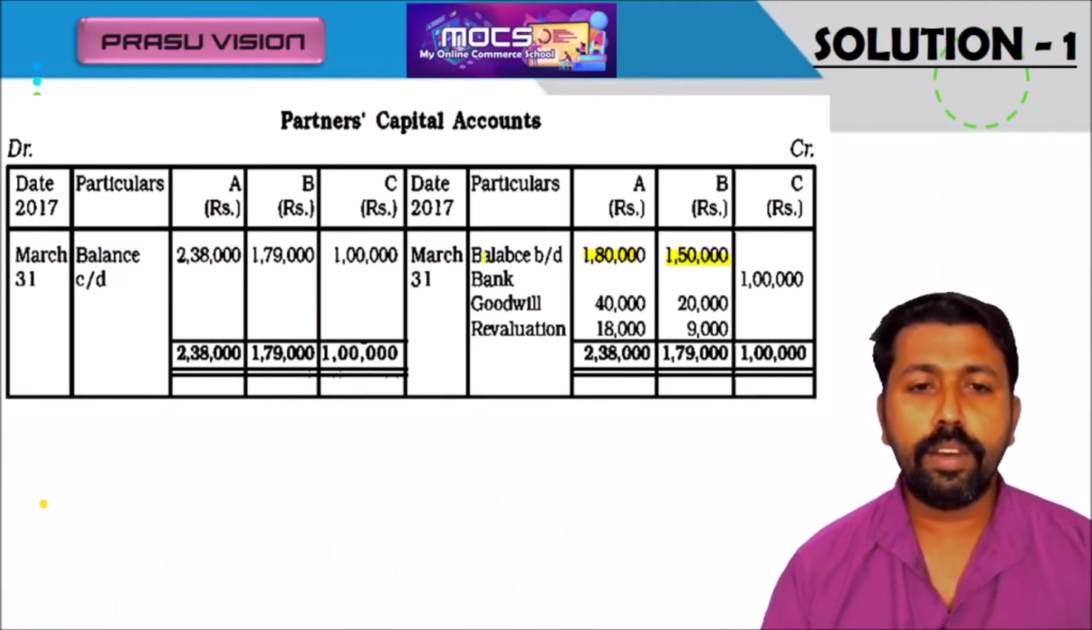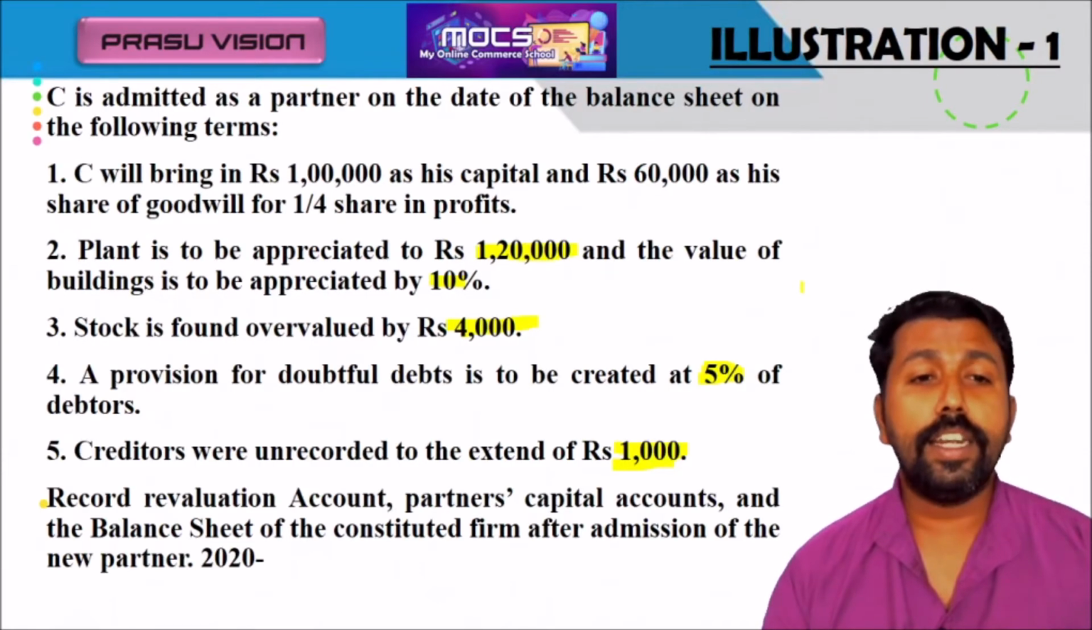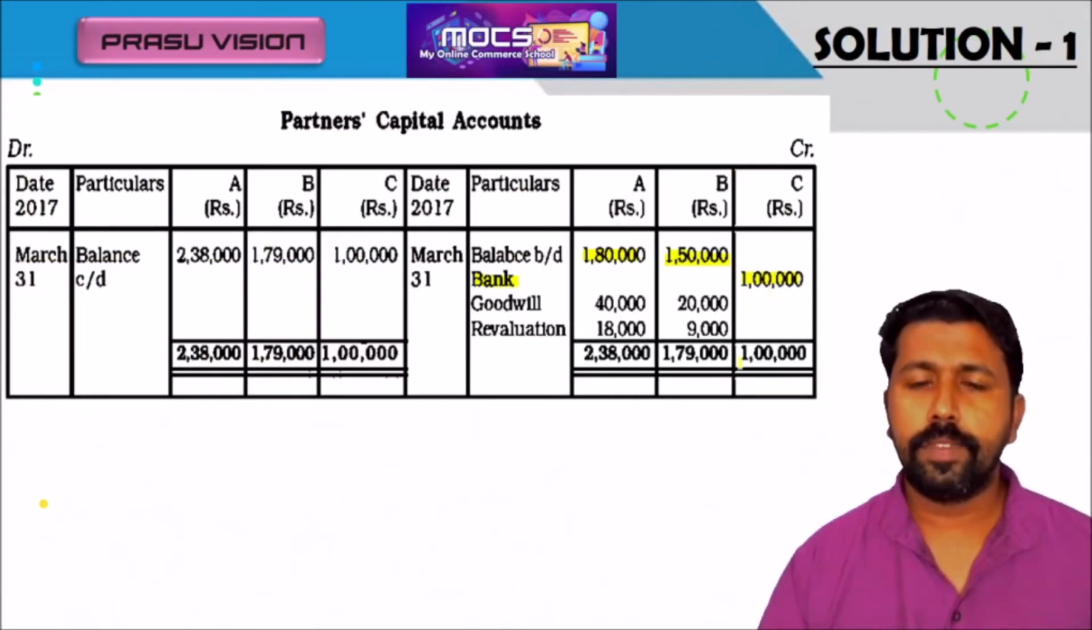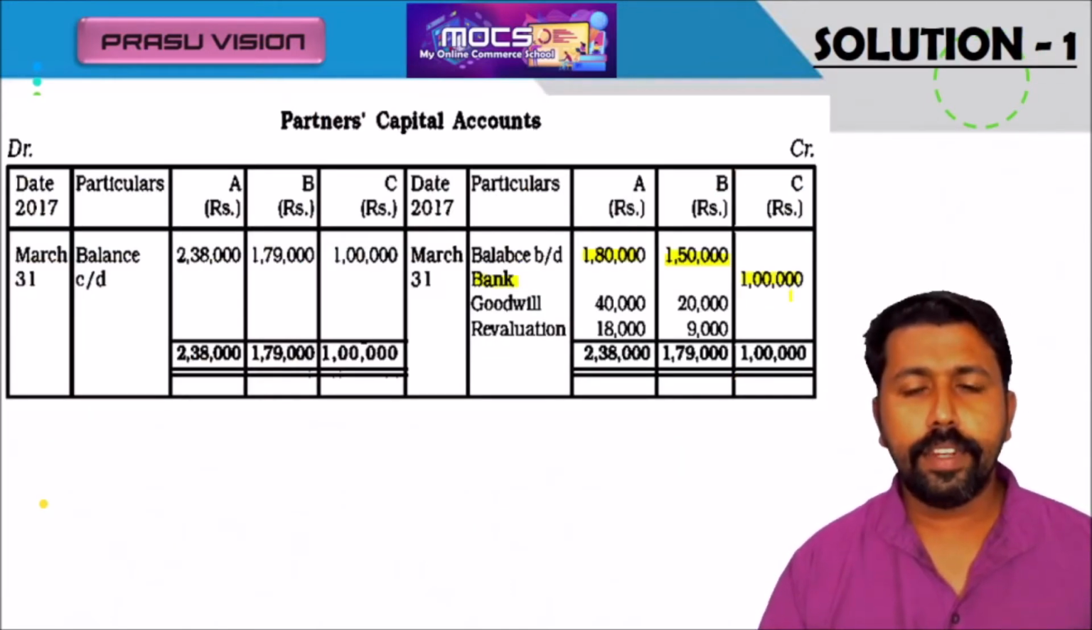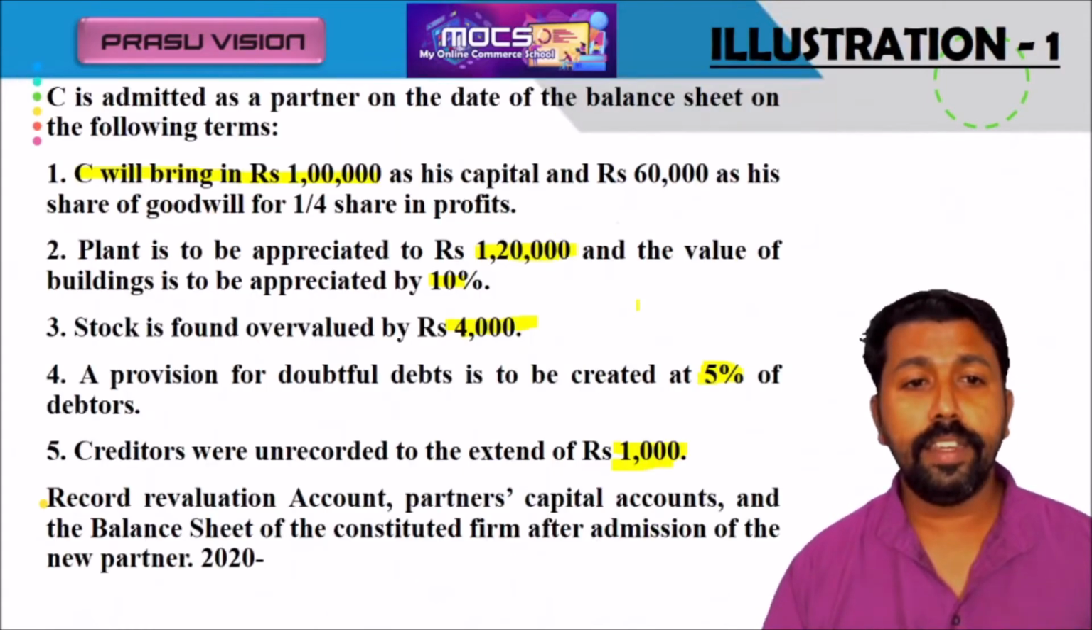Also, we have to write the additional capital. The capital brought by the new partner, that is 1 lakh, will be available in the additional information. Look at here, C will bring it. So the capital amount is transferred here. Then we have to transfer the amount of goodwill brought by the new partner. C will bring 60,000. That is available in the question.